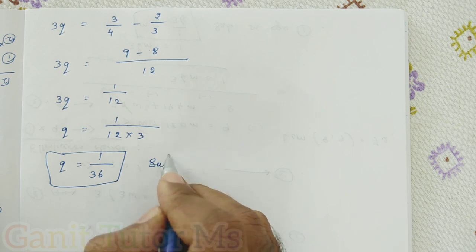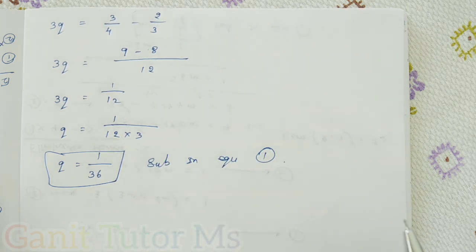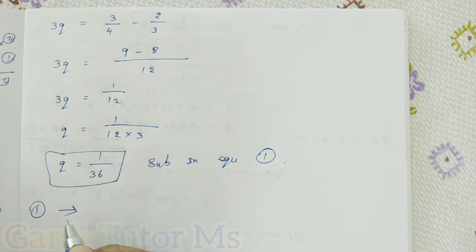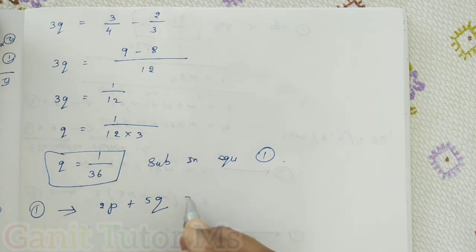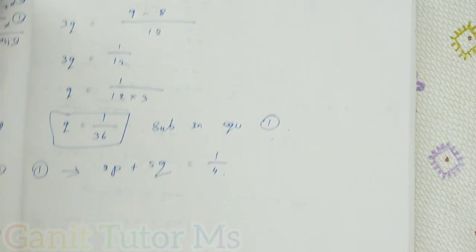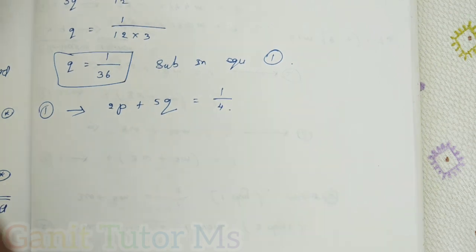You can substitute this Q value in any equation. Here I can go with equation number 1. So the first equation they gave here, 2P plus 5Q is equal to 1 by 4. Clear? Now instead of Q you can substitute the value 1 by 36.